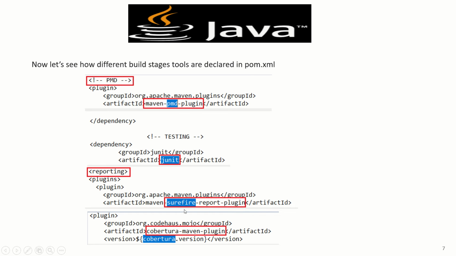For reporting, we can see the surefire-report-plugin. So first it will download this plugin as a dependency, all the dependencies will be downloaded, and then the steps will be performed. So Maven just reads it out in this way and finds out, okay, this is defined in this particular pom.xml. Maven automatically downloads these from Maven Central, which is a remote repository, and then Maven will perform the commands that we give to Maven.